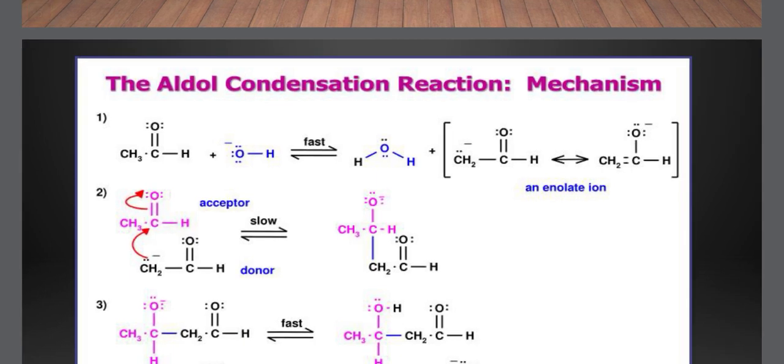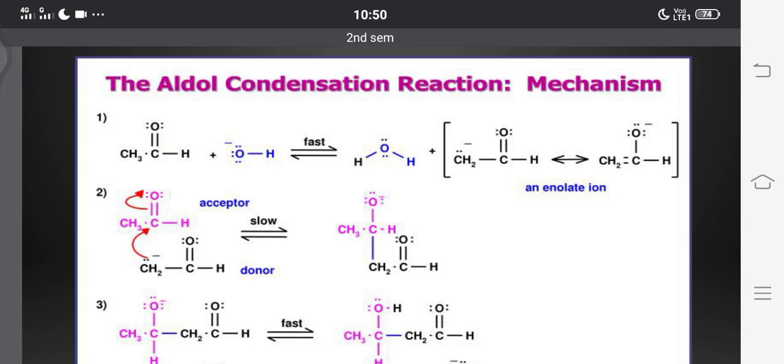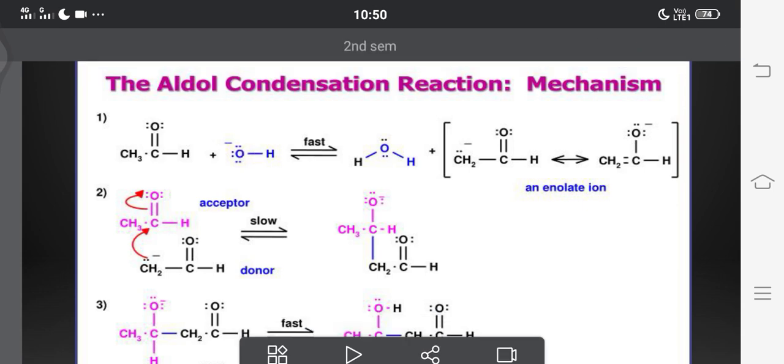See here, in the first step of the mechanism, we have taken one aldehyde. In the reaction we take two aldehydes, but in the mechanism we first see one by one. The aldehyde reacts with the base, as I have already said. Of the two aldehydes, one aldehyde reacts with the base.